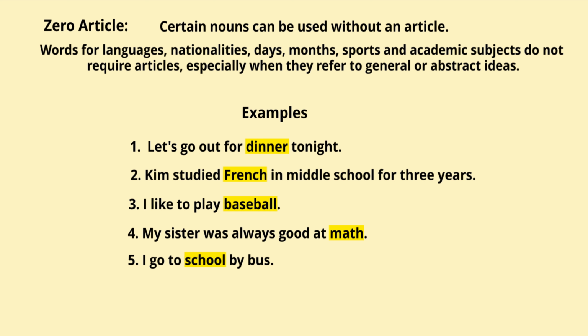I like to play baseball. My sister was always good at math. We don't say always good at the math. There is no article there. So, article is omitted. Omission of article, or zero article. I go to school by bus. We don't say I go to the school by bus. Article is already implied there. We don't use an article there. So we say I go to school by bus.